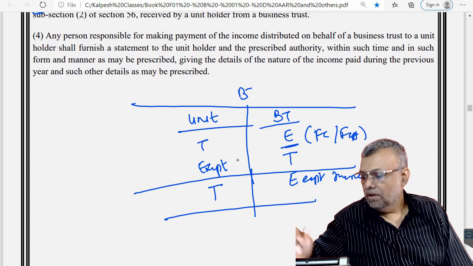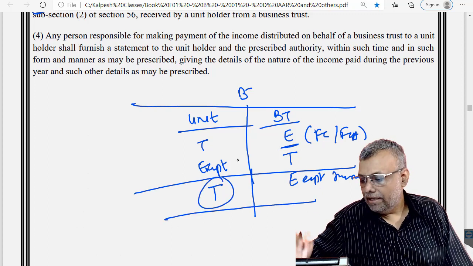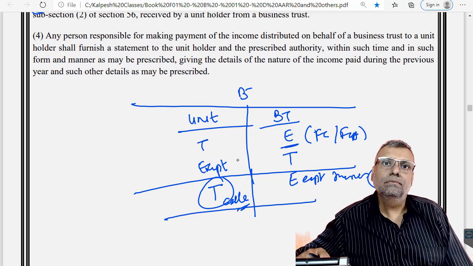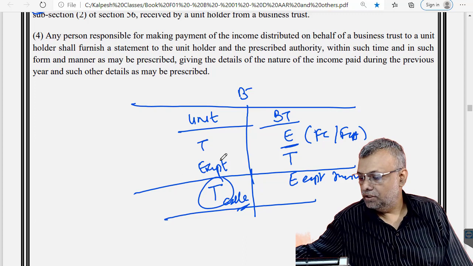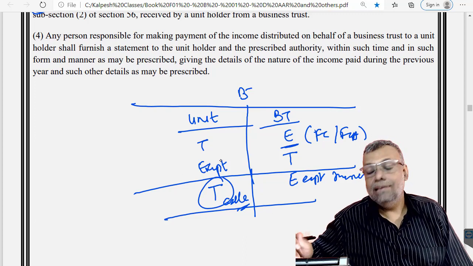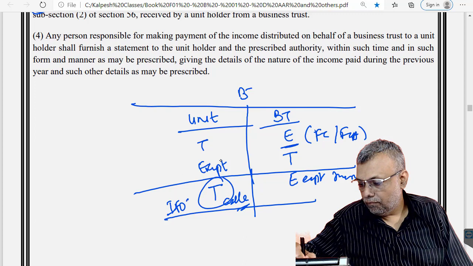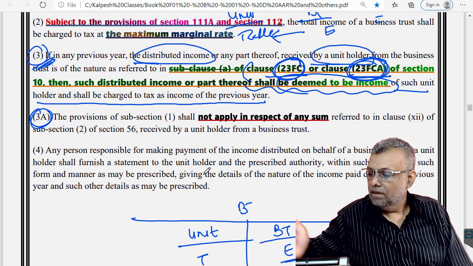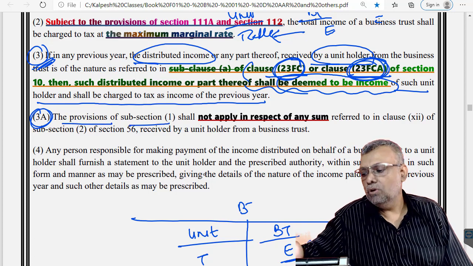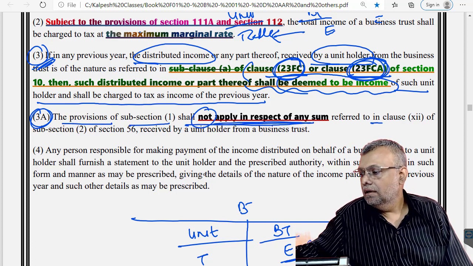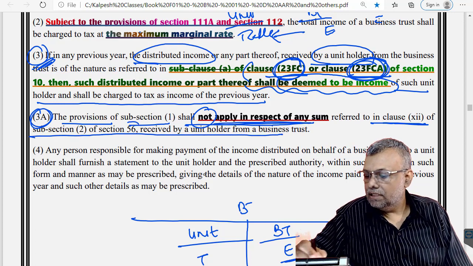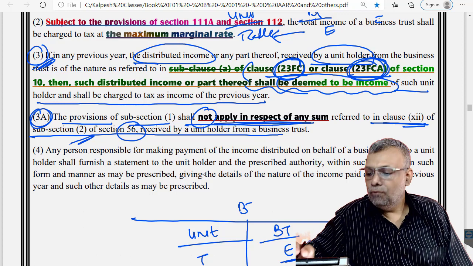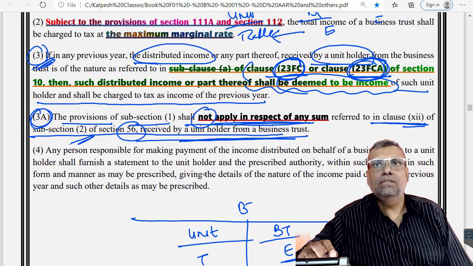Okay, so the law says nowadays that this will become taxable in the hands of the unit holder. But it is subject to the condition, and that will be taxable in the hands of the unit holder as income from other sources. Okay. So see, subject to where the provisions of the subclause will not apply, where the income is referred to under section 56 subclause 2 of this particular clause, this is basically IFOS, which is received by the unit holder from a business trust.